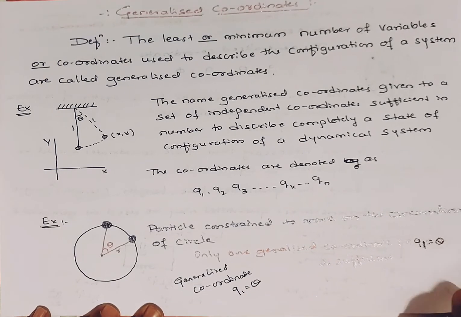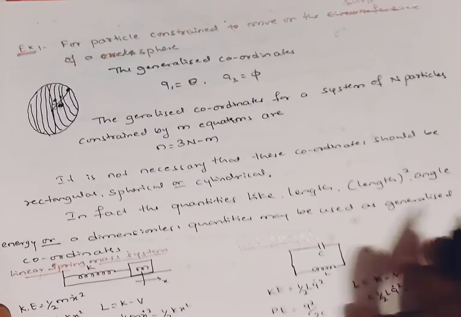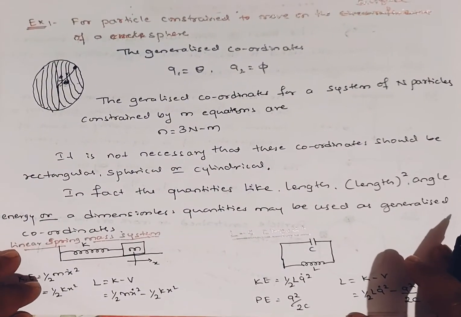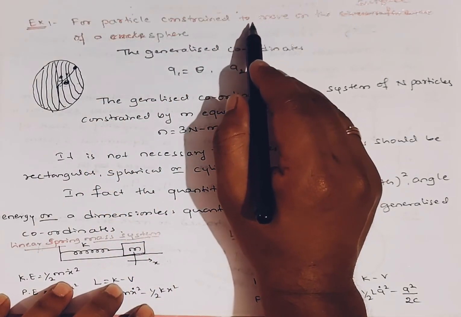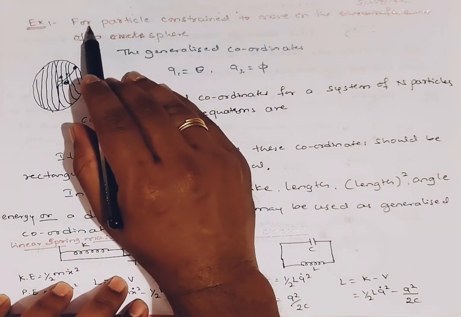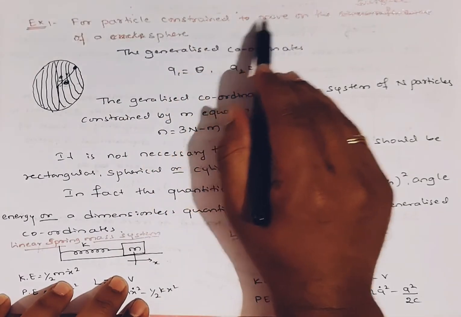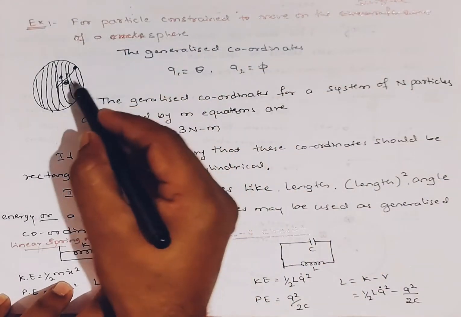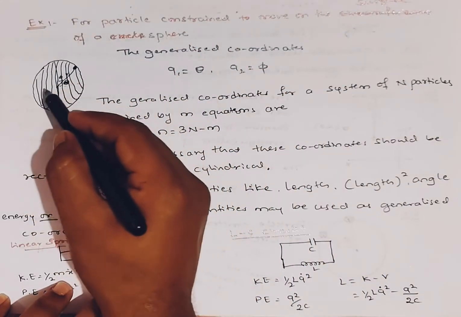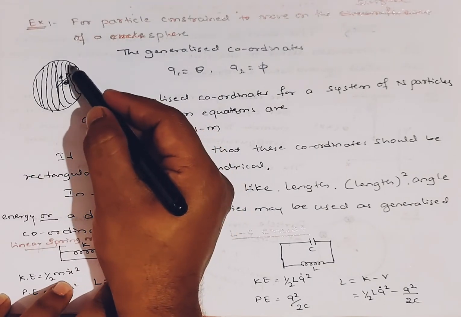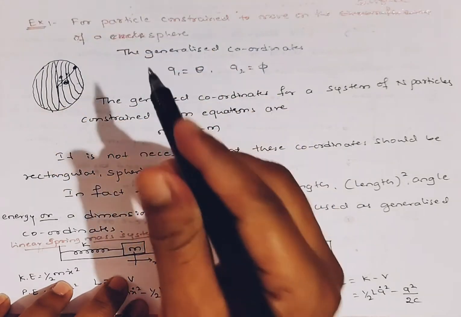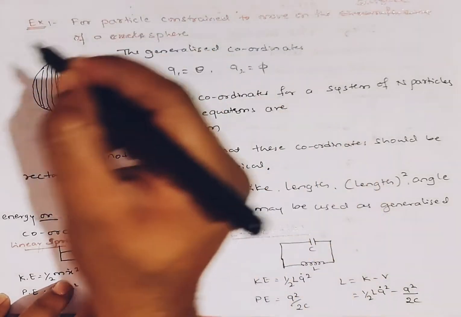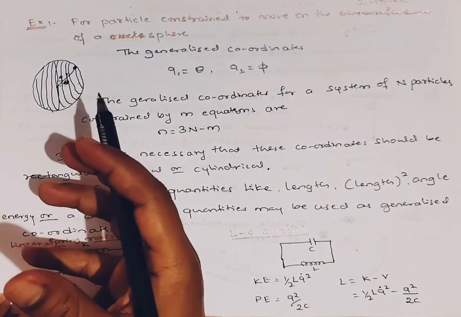Similarly, I am going to take one more example. Maybe it is not visible, so I am going to read it. A particle constrained to move on the surface of a sphere. Consider a ball, and an ant moving on the surface of that ball.